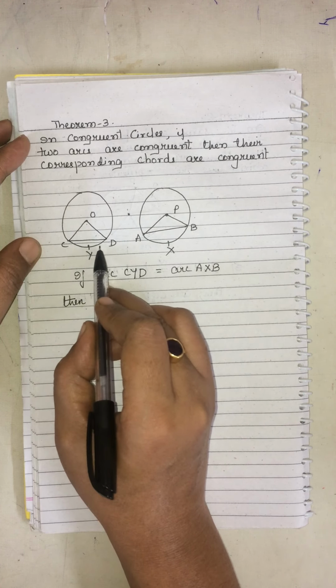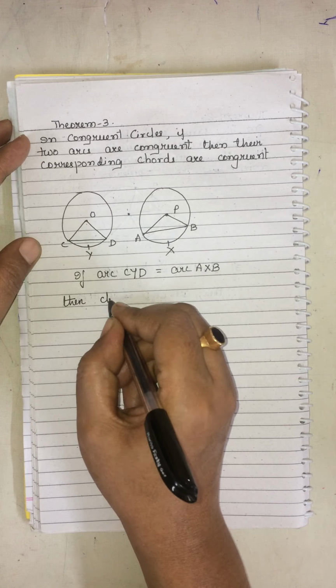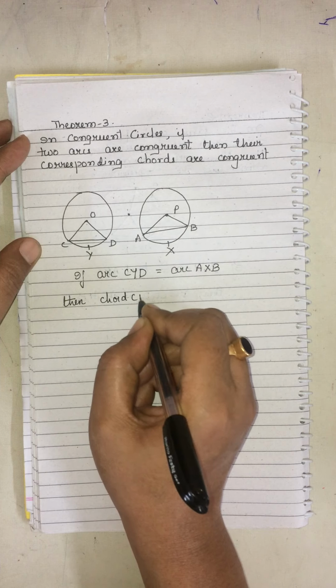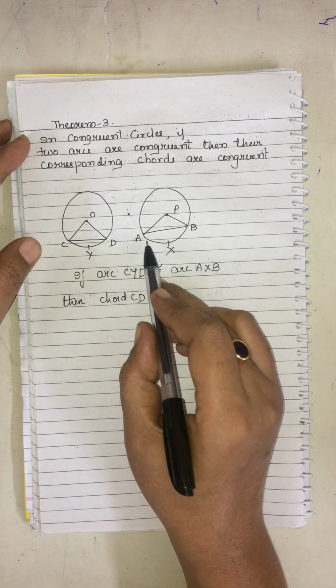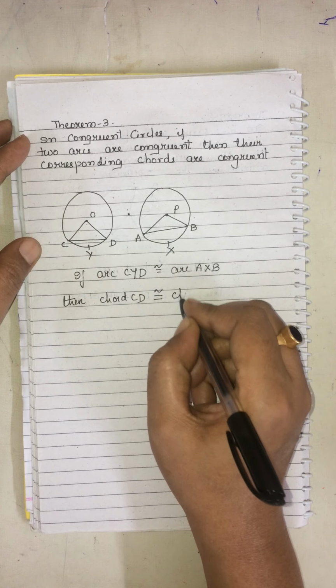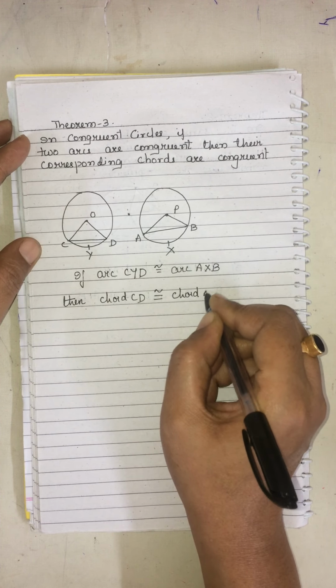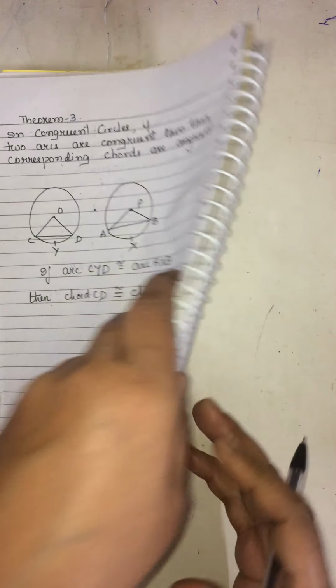So chord CD will be congruent to chord AB. This is the third one which we have to remember.